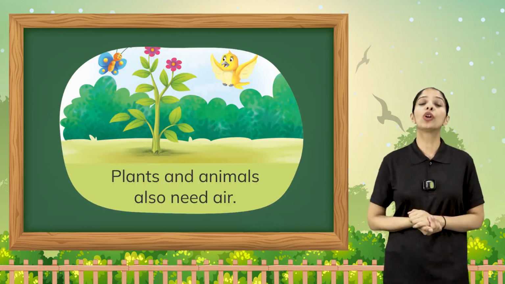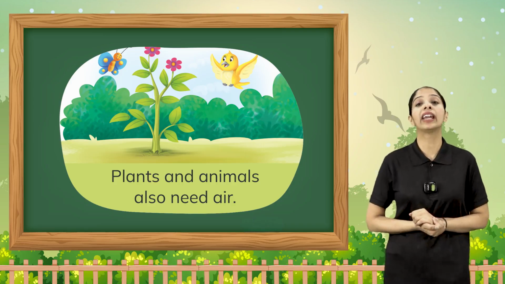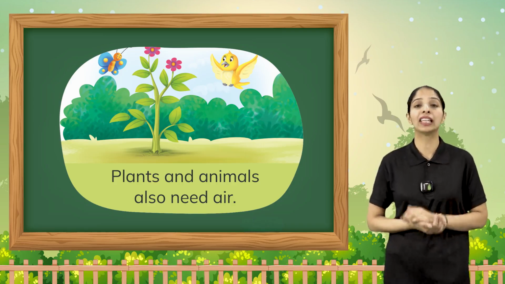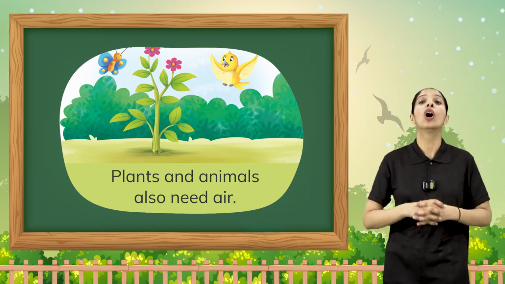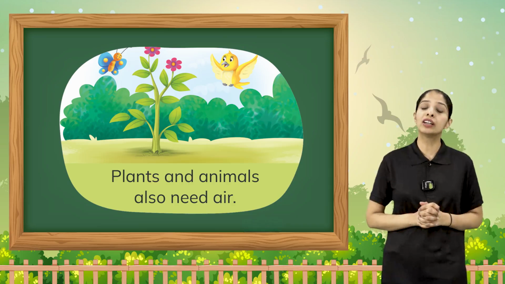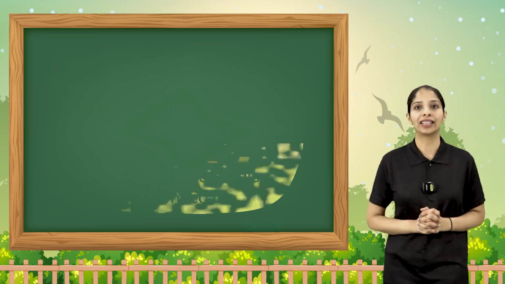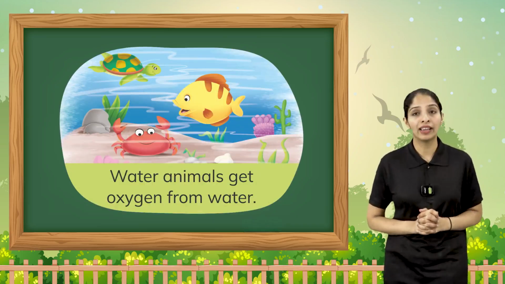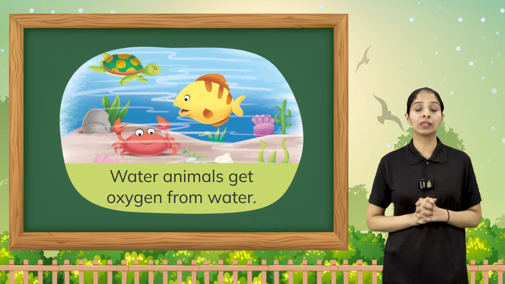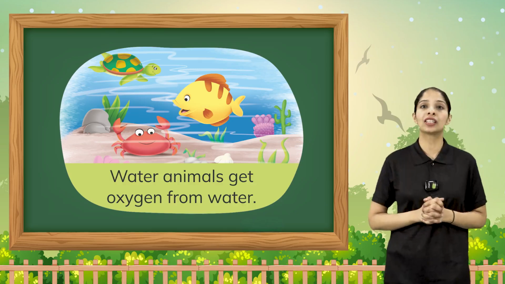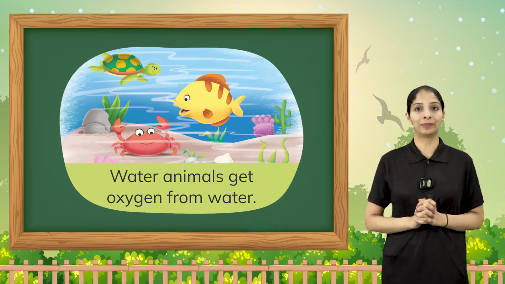Now the next use of air is that plants and animals also need air for their survival. Like us, plants and animals also need air. Without air, they will also die. Another use of air is for water animals like fishes. They get oxygen from water.